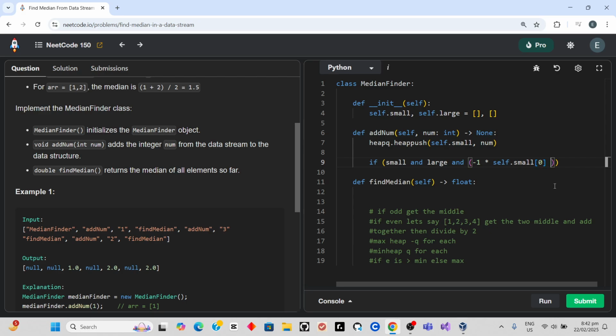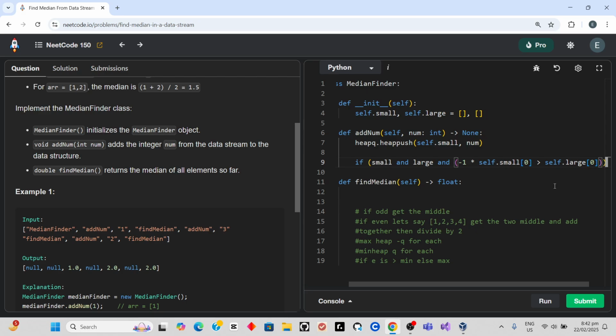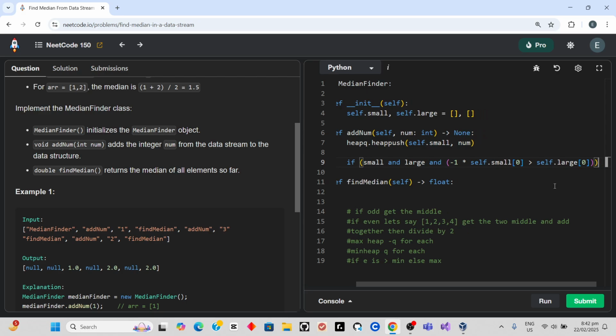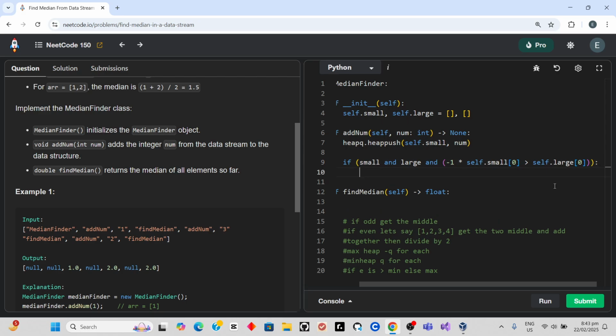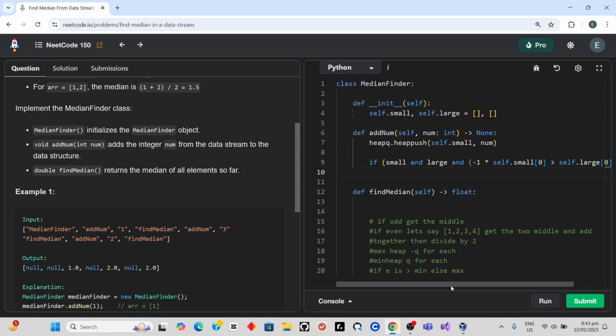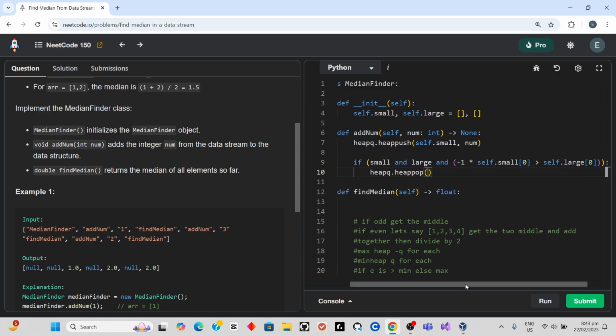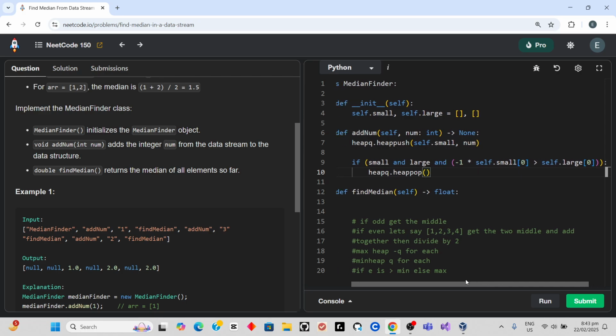Okay, it's less than, so checking at 0. Then q dot pop. You're supposed to keep up the self dot store.